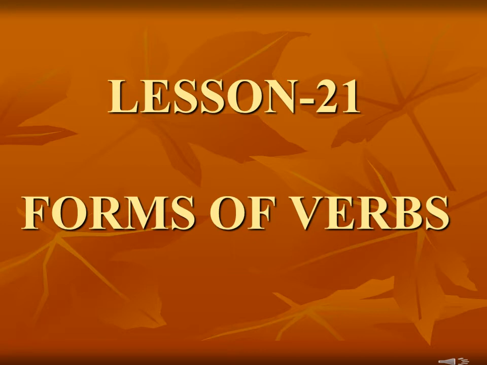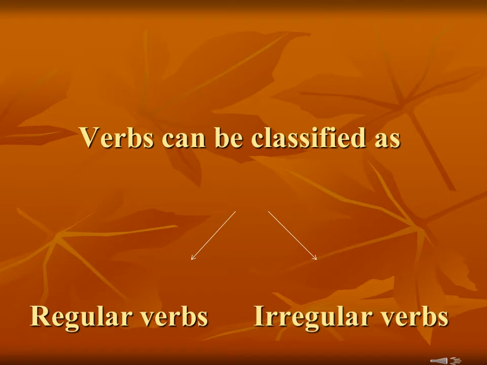In today's video class, we are going to study lesson 21, forms of verb. In this, we are going to study the different forms of verb, that is base form, past tense form and the past participle form. Students, as we have already studied in our previous classes, verbs can be classified as regular verbs and irregular verbs. That means verbs can be classified into two categories. First category is the regular verbs and second category is the irregular verbs.